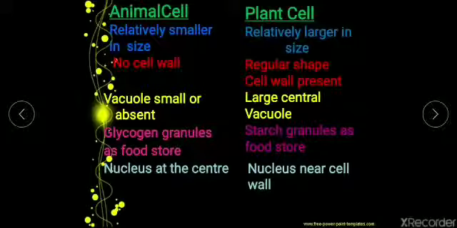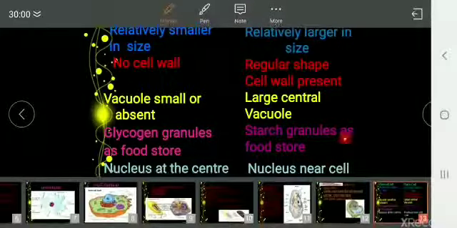The next is, they have glycogen granules as a food storage. So in case of animal cells they have food storage structures which store glycogen, which is a complex form of carbohydrate. Basically in animal cells, whatever excess amount of glucose is present, they convert it into glycogen and store it for future purpose as a food source. In case of plants, they have starch granules and they store their food in the form of starch in their vacuoles, as well as in food granules.